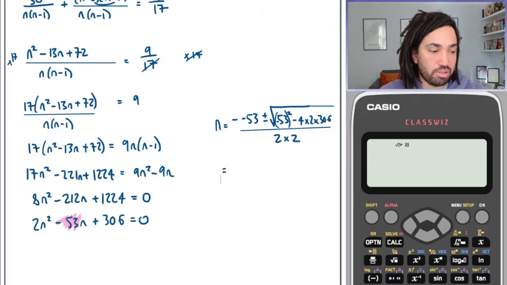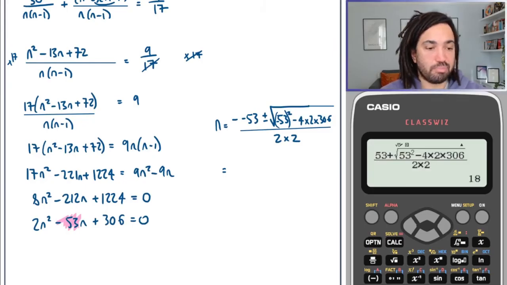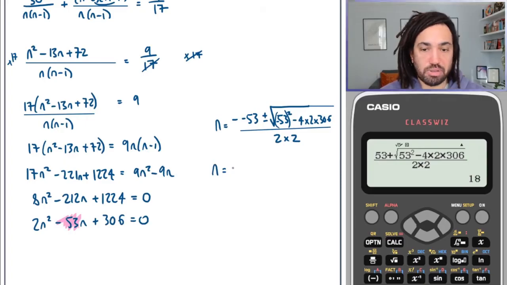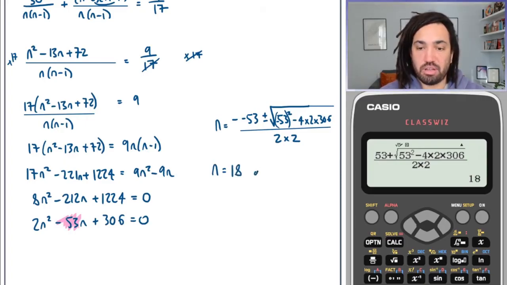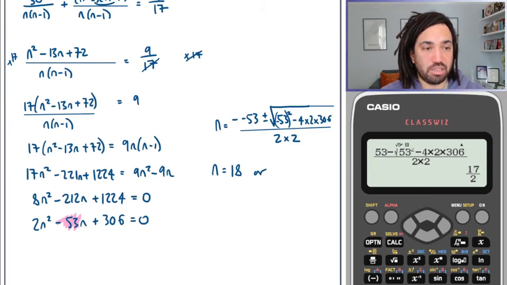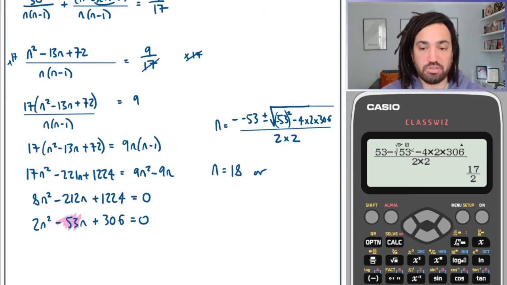Okay, so now you can do that on your calculator. Okay, you see I've put that in there, so that gives us n is equal to 18. Or if we change the plus here into a minus, then we get the other answer, which is 17 over 2.